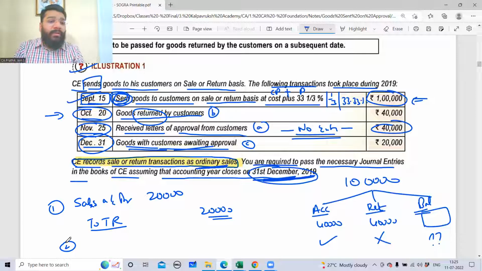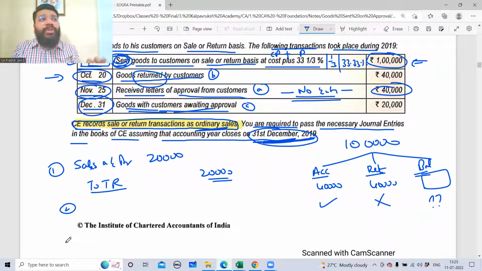Second part. Is the goods under my possession or is it with the customer? It is with the customer. I need to capture that now. It is my goods. I own it. So it will be recorded in my balance sheet on the asset side. Asset is something you own, or asset is something you expect to receive in future.